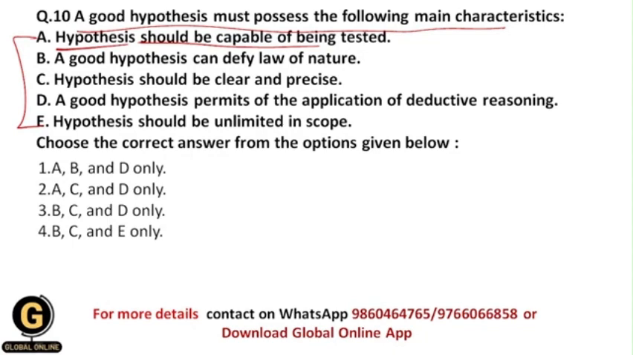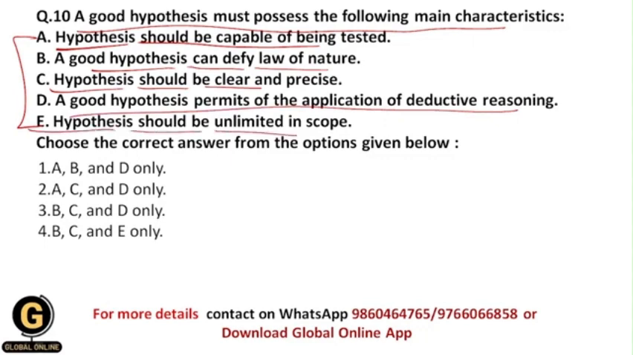A good hypothesis can defy law of nature. So it means that a good hypothesis denies the law of nature basically. Hypothesis should be clear and precise. A good hypothesis permits the application of deductive reasoning. Hypothesis should be unlimited in scope.